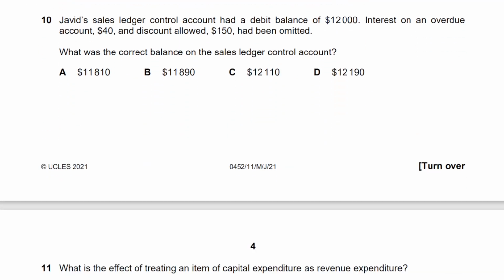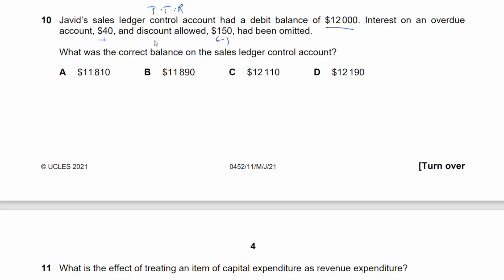Number 10, Javeed's sales ledger control account had a debit balance of 12,000. That is total trade receivables account. It had a debit balance of 12,000. Interest on overdue account $40 and discount allowed 140 had been omitted. Okay. Now, that's going to increase our receivables and that's going to reduce our receivables.